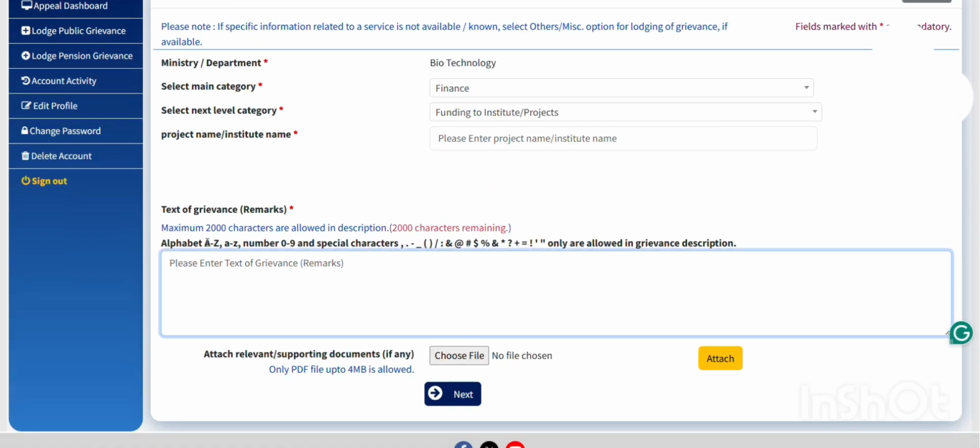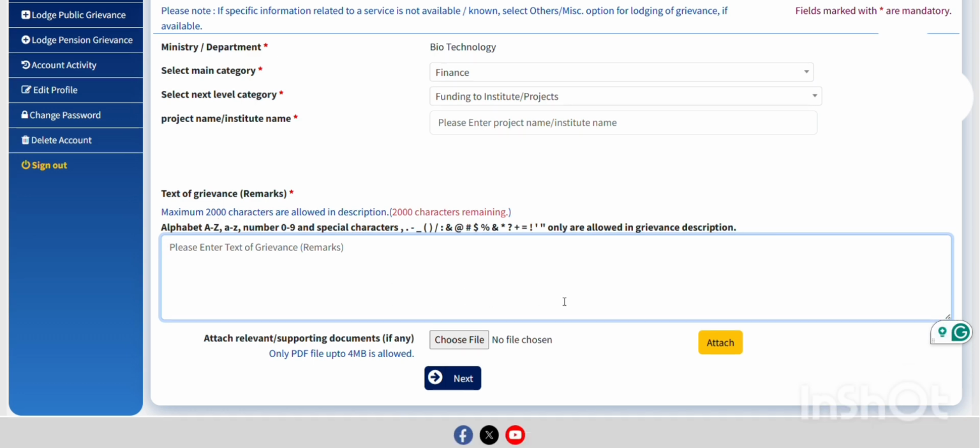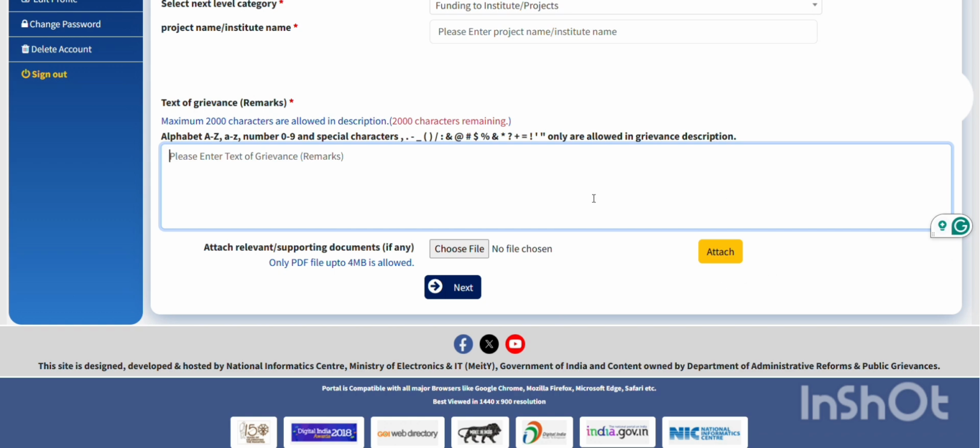Okay, here you can see maximum 2000 characters are allowed. You can write your issue here. Make sure you are writing a genuine issue and not any made up thing, because it can go against you, of course. And make sure you write in a respectable manner so that it looks decent, right? Then you can upload any relevant supporting document here, PDF up to 4 MB. So any PDF if you have, or your photos, you can convert to PDF and attach it.